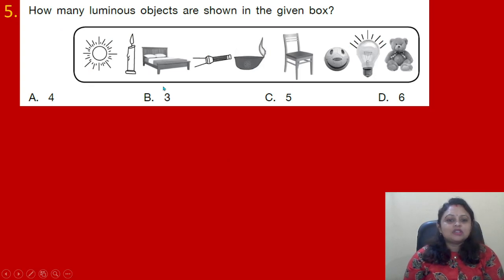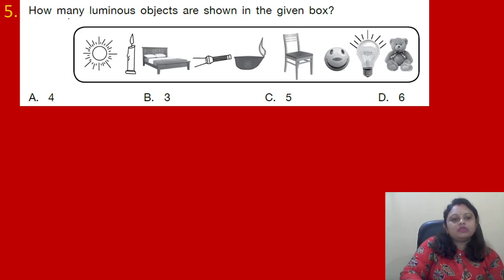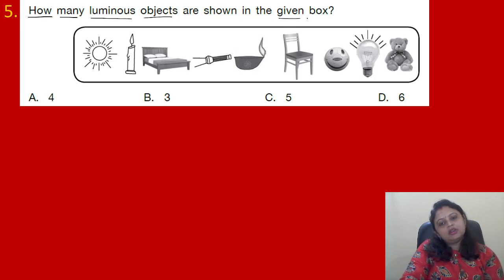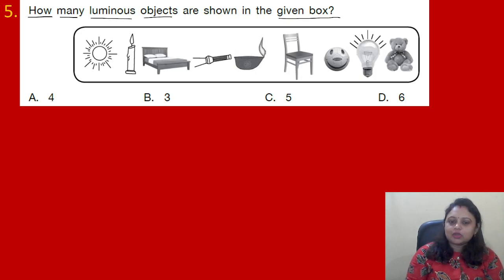How many luminous objects are shown in the given box? Options are A 4, B 3, C 5, D 6. So in the question it is asked how many luminous objects are shown in the given box. Luminous objects, you know what is a luminous object? They give us light. So from where can we get light?